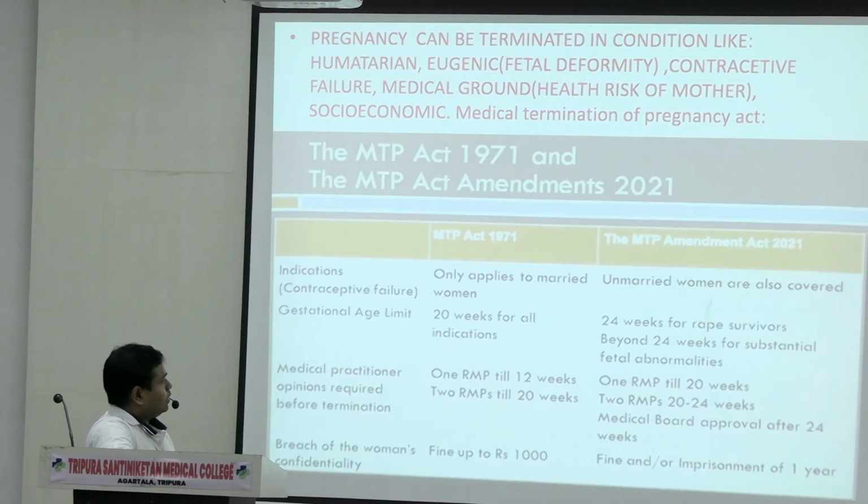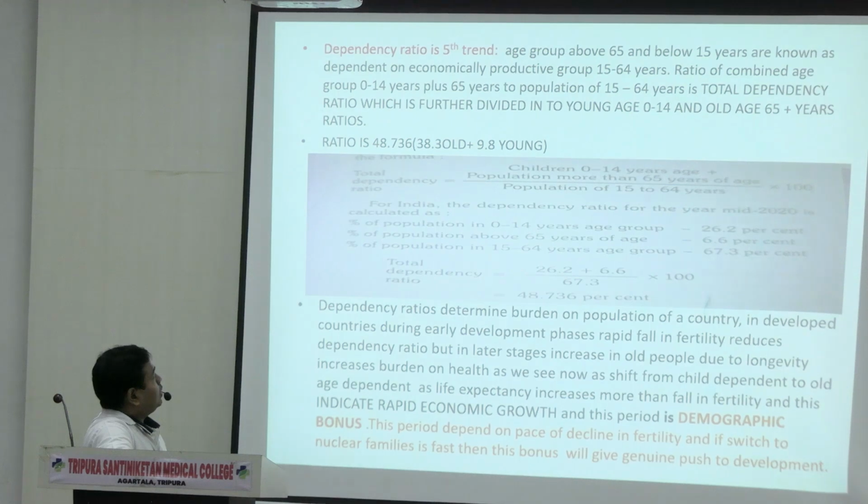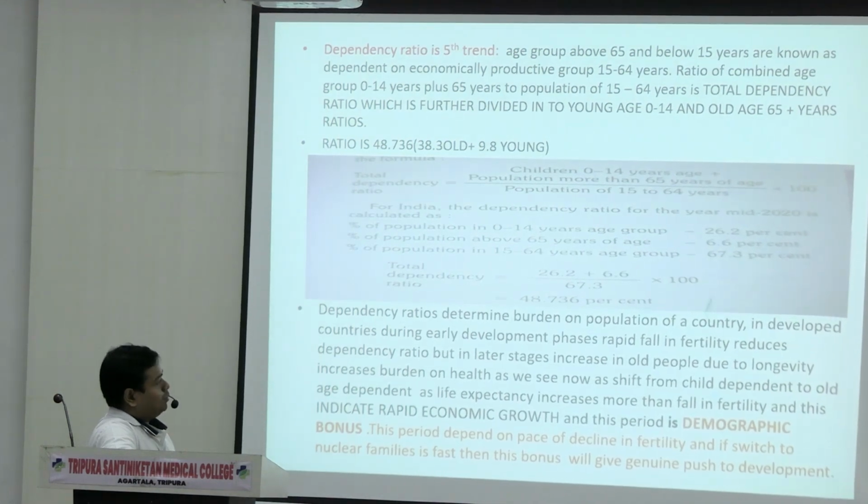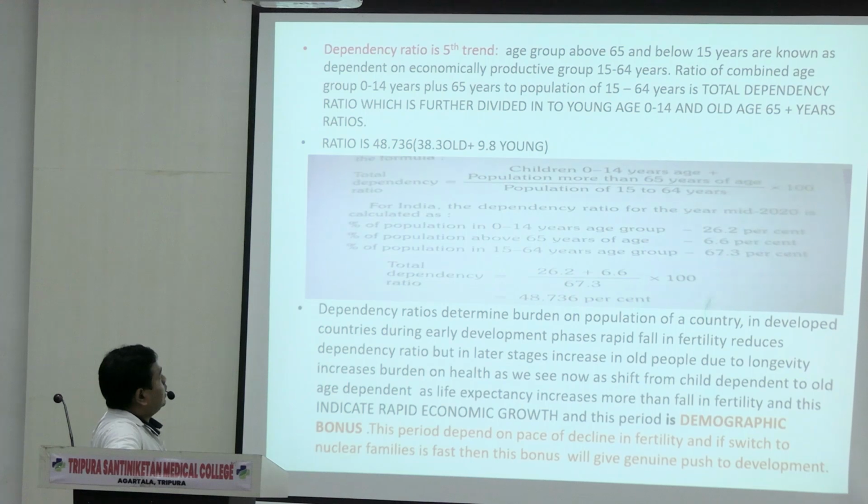Okay? Next slide. See, dependency is the fifth trend. You know, the dependency is of 2 types: young age dependency and old age dependency.